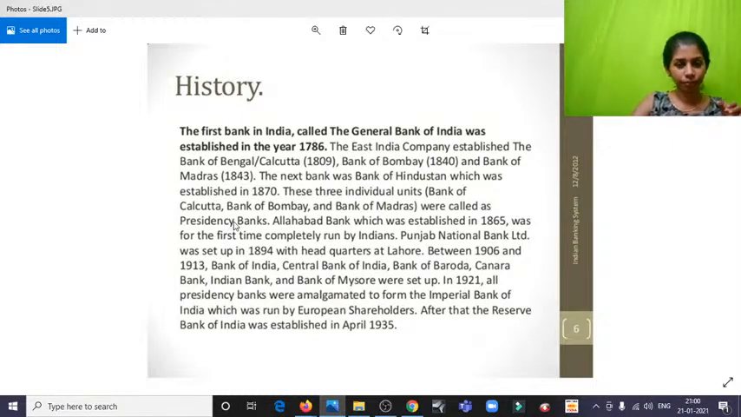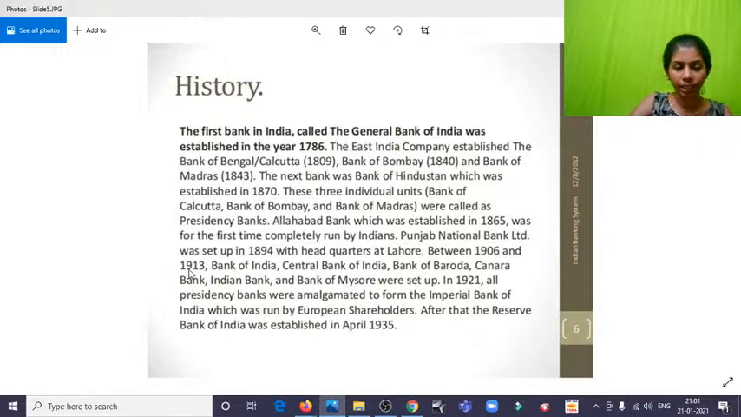Initially, these Britishers had only three provinces. So for that reason, these three provinces had banks, and they were called presidency banks. Allahabad Bank, which was established in 1865, was for the first time completely run by Indians. And this is the next question for your prelims: which was the first bank completely run by Indians? That's Allahabad. And Punjab National Bank Limited was set up in 1894 with headquarters at Lahore.